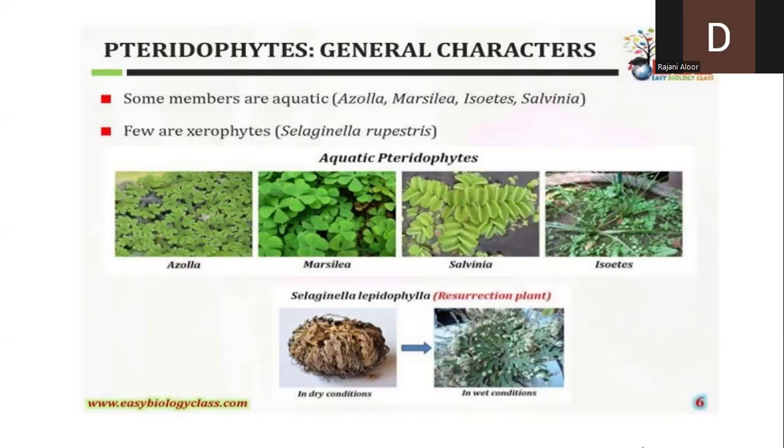Okay. Next. There are a few examples of pteridophytes which are xerophytes also. I hope you all know what xerophytes are. One example is a Selaginella species called Selaginella rupestris. This is an example where the plant belongs to the xerophytic habitat. I hope this is clear for you all.